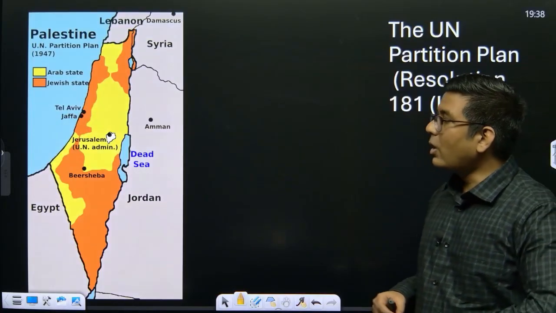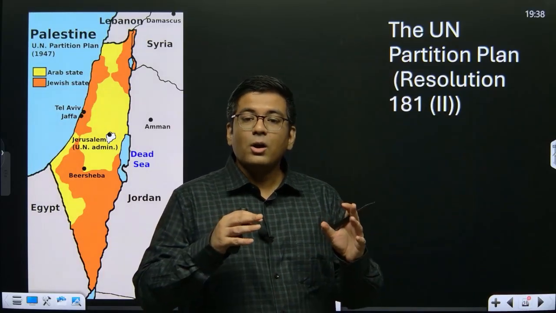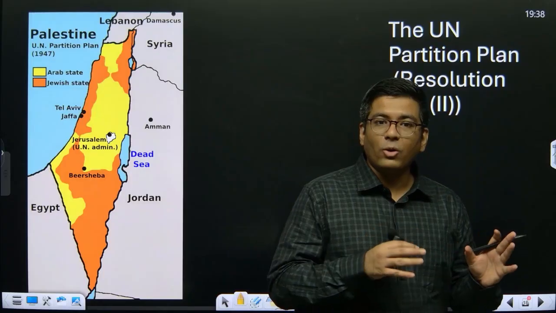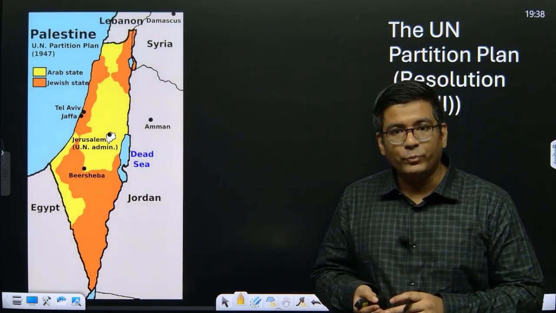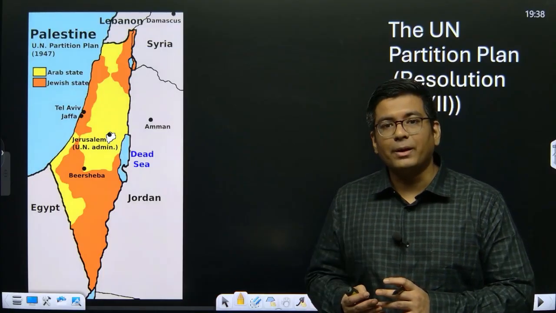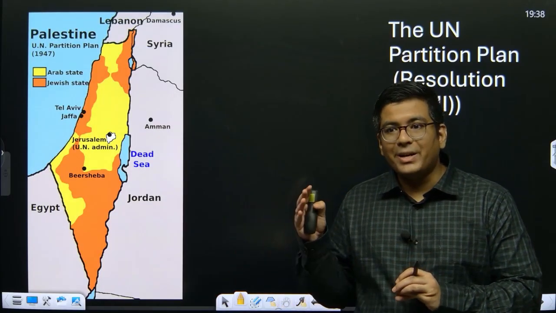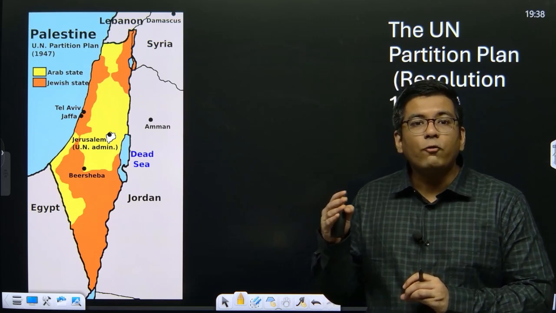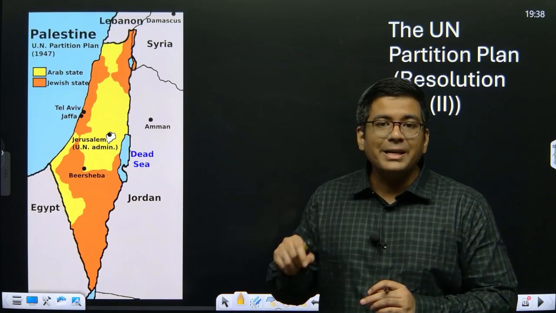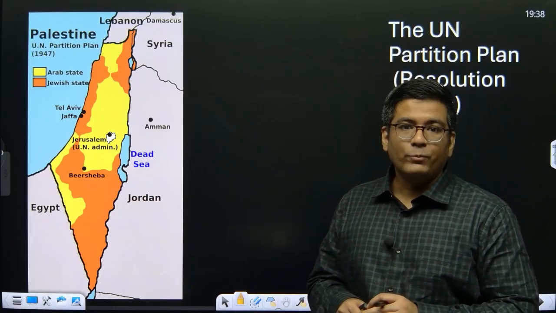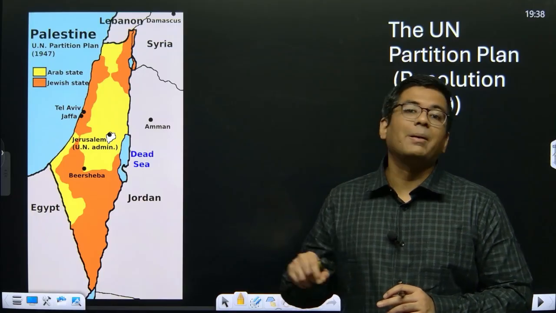Now what happened was that after this Peel Commission and its rejection, the Jewish settlements now have their paramilitary forces organized, and they also have their own militia. So they start attacking the British as well. Their objective to attack the British is to force the British to accept that Jewish settlements that have come up in Palestine need to be made into a separate state. And that is why they continuously keep on harassing the British forces even in Palestine.